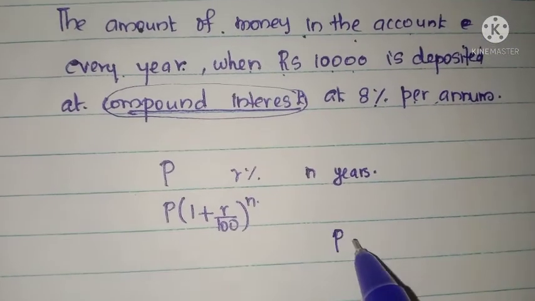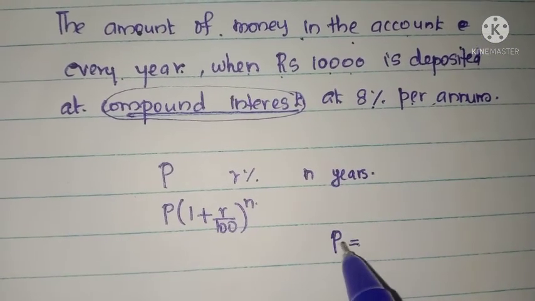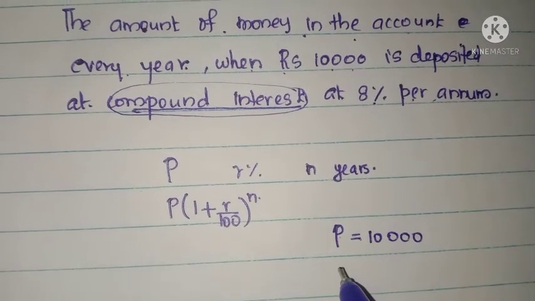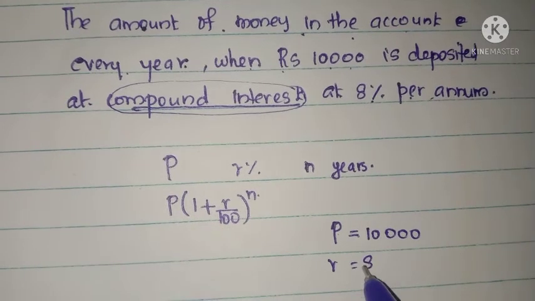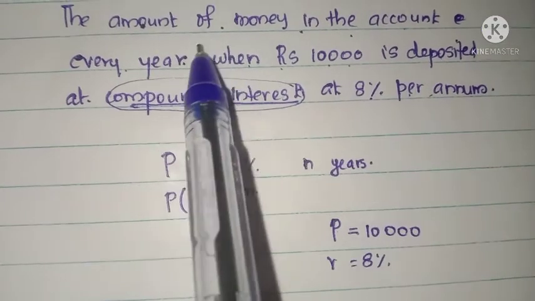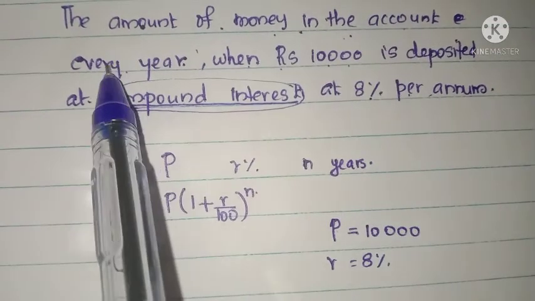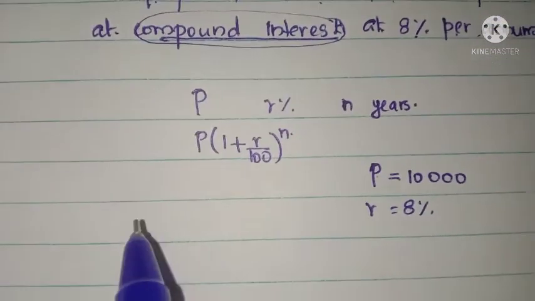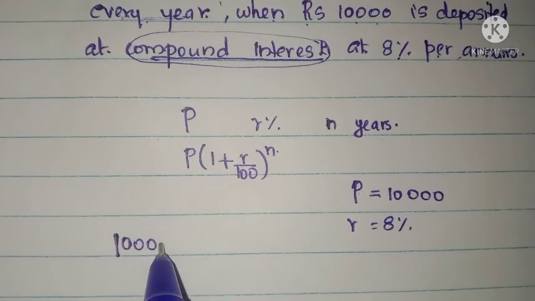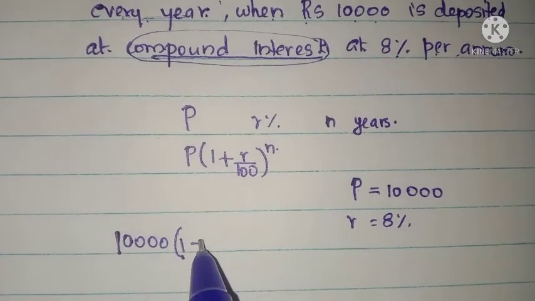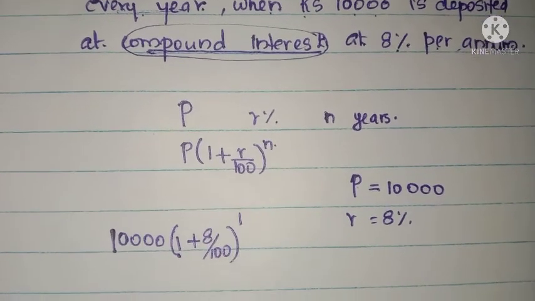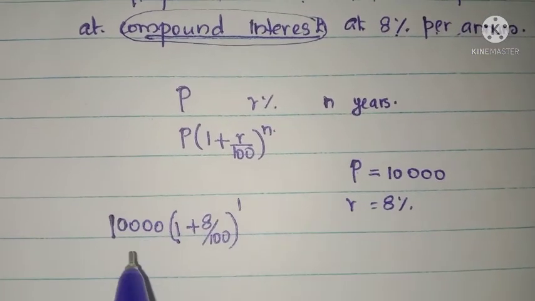So here we deposited the amount, that is our principal, 10,000, and the rate is 8%, and we want to find the amount of money in the account every year. After 1 year the amount becomes 10,000 into (1 plus 8 by 100) the whole raised to 1, that is for the first year.